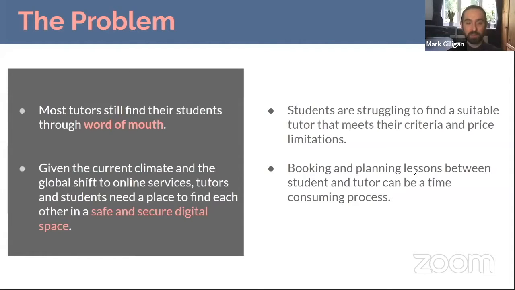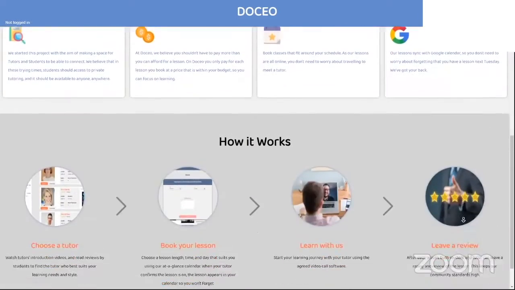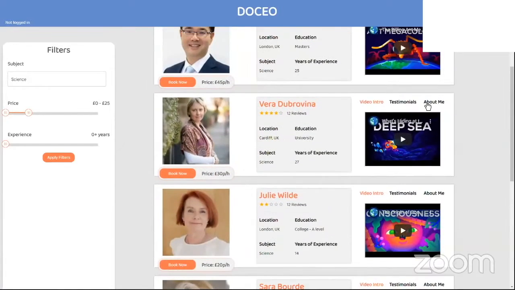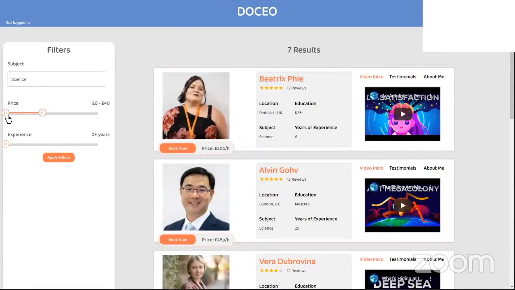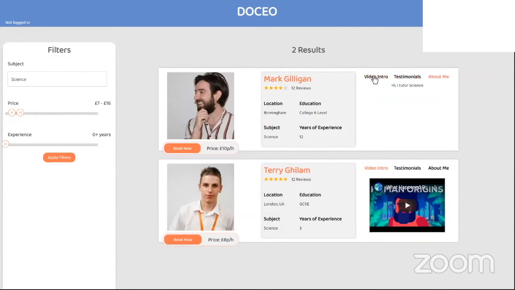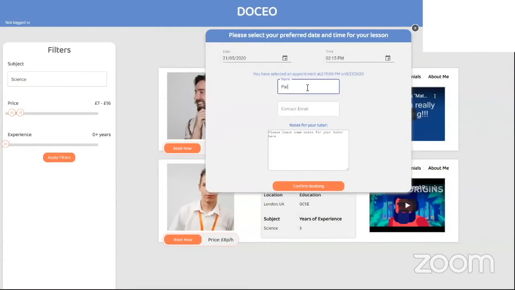Most tutors will still find their students through word of mouth. So our solution to this was Dockio, which allows students of all levels to easily find and compare tutors according to their needs and to their budget. We split the project up into week-long sprints. We had 3 daily stand-ups and a retrospective where we pushed our changes in Git to our development branch.